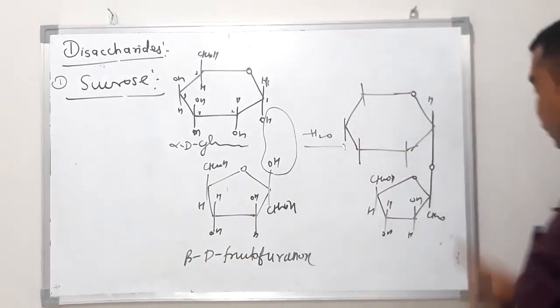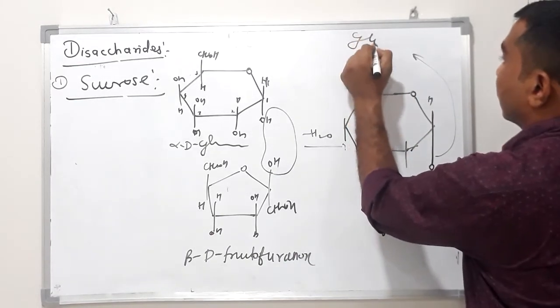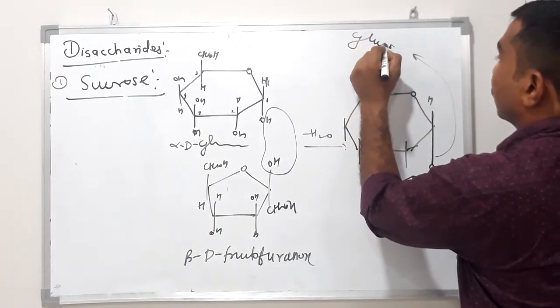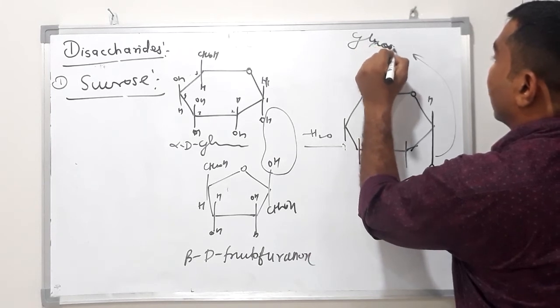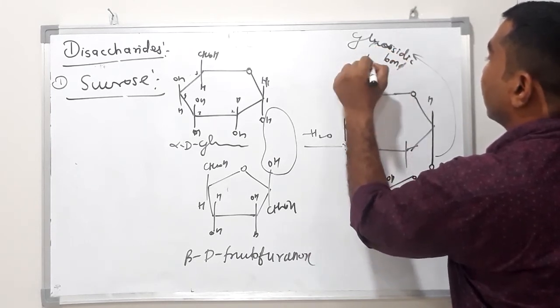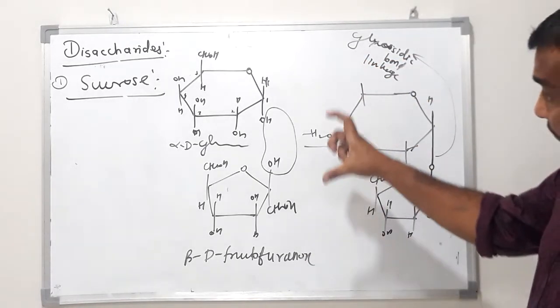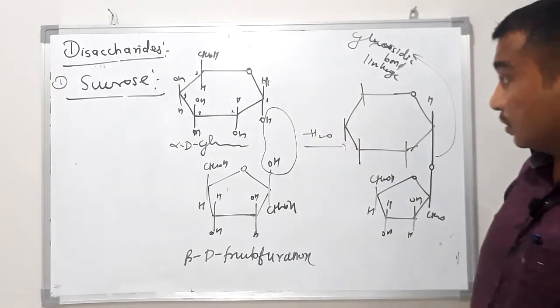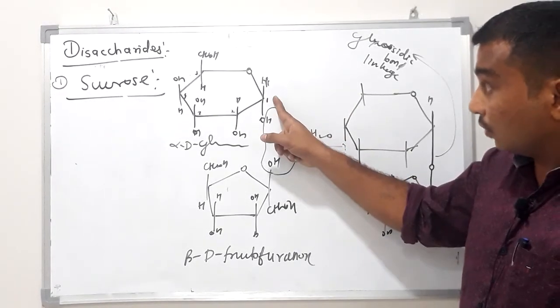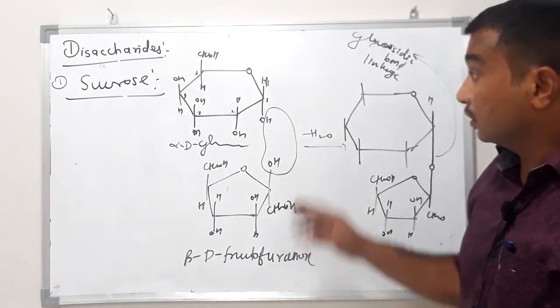So this bond is known as a glycosidic bond or linkage. In which carbon atoms is the glycosidic bond present in sucrose? Carbon number 1 of alpha D glucopyranose. Remember, that is very important.